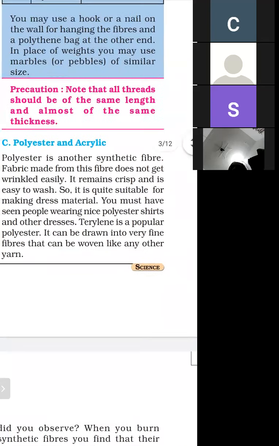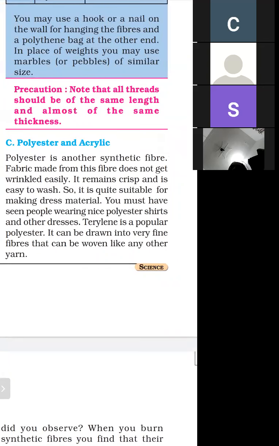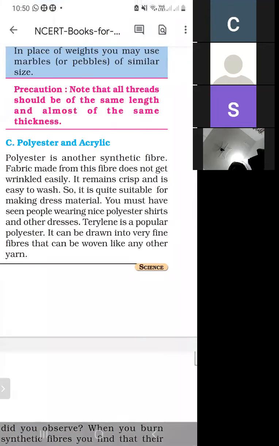And what are the characteristics of these fibers? The fabric obtained from these fibers does not wrinkle. It remains crisp, and it can be easily washed. So it is quite suitable for making dress material. You must have seen people wearing nice polyester shirts and other dresses.